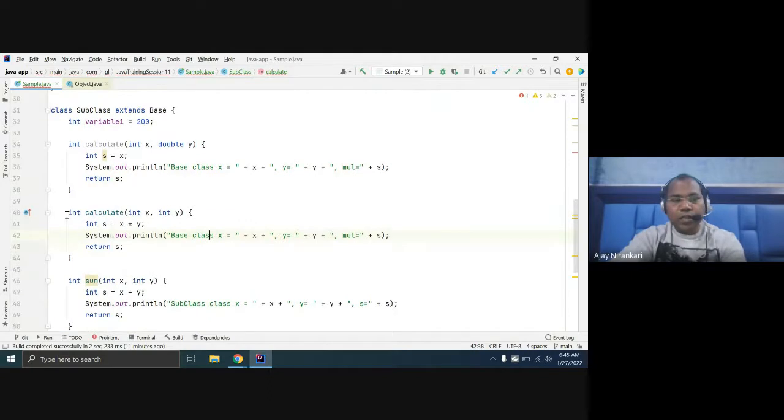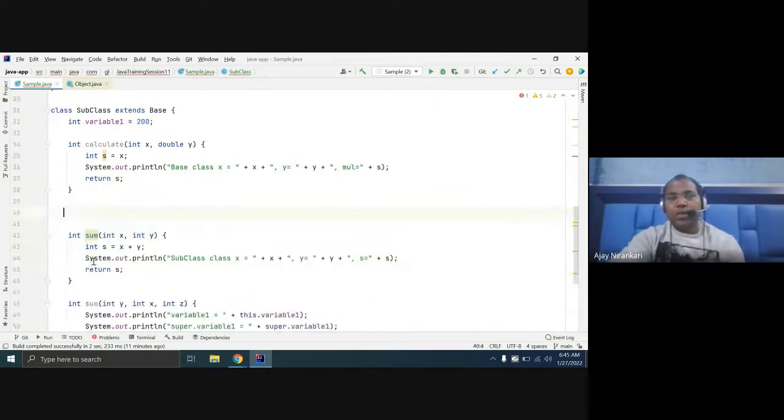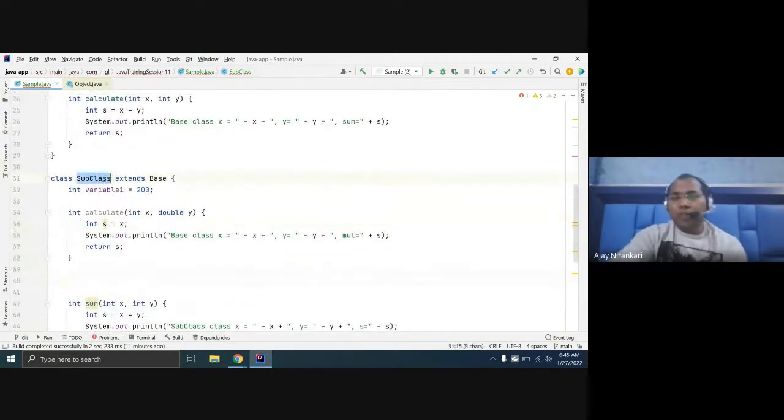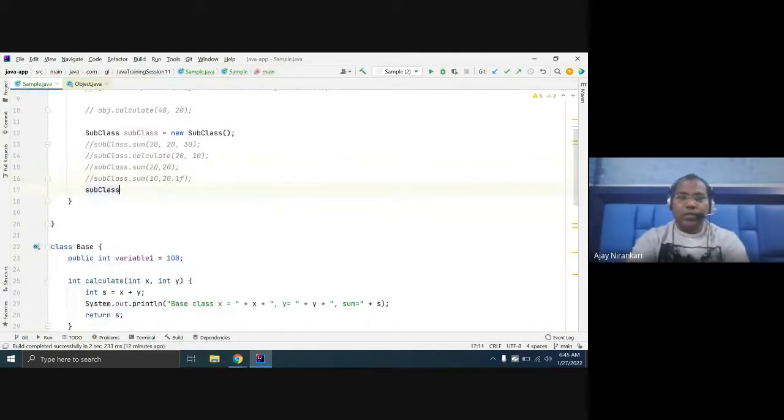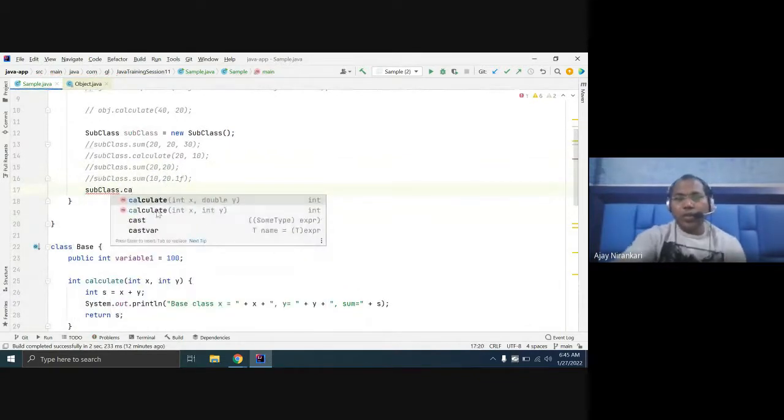Let's remove it. If you just comment out the method here and say subclass dot calculate, you notice there are two calculate methods: one is int, double, and one is int. This one is inherited from a superclass, but inside your subclass you can also define another. So this is also known as method overloading.